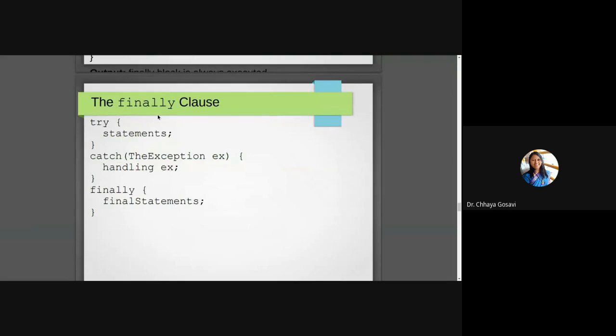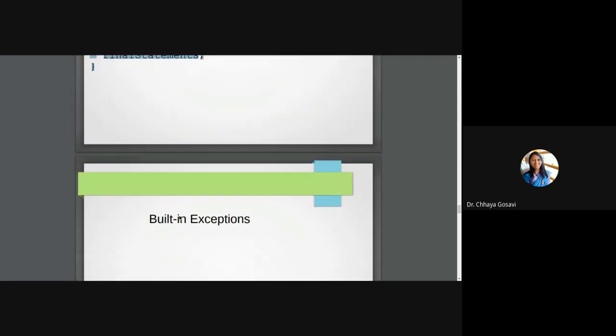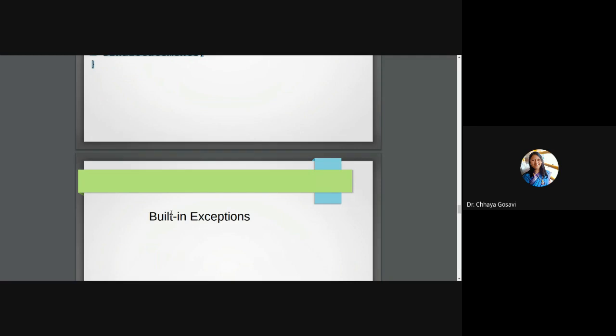So this is how the syntax is. Immediately, try should be followed by a catch block. If a catch block is not there, you should have a finally block, or the finally block can be optional. In the next lecture we'll see different built-in exceptions as well as how to create our own exceptions, that is, custom exceptions.